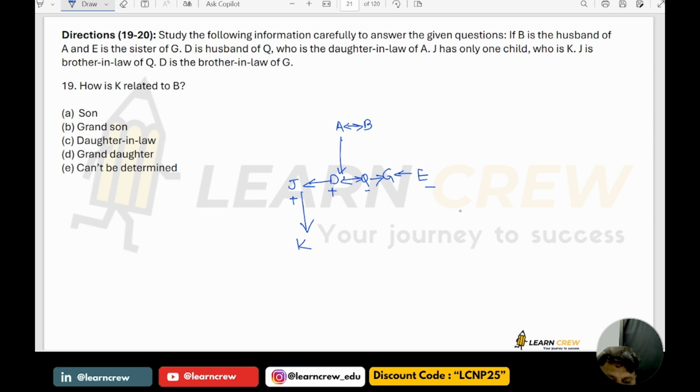This is the information we have. Here G's gender is not known and K's gender is not known. B is the husband, so A is wife. Next, how is K related to B? K can be a grandson or granddaughter, but the gender is not known, so the answer cannot be determined.